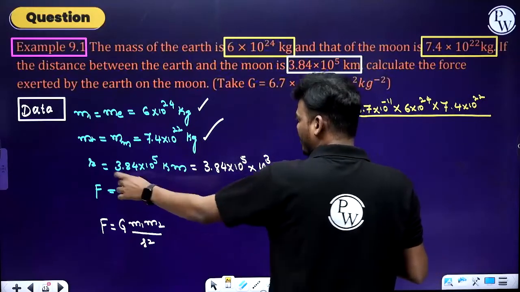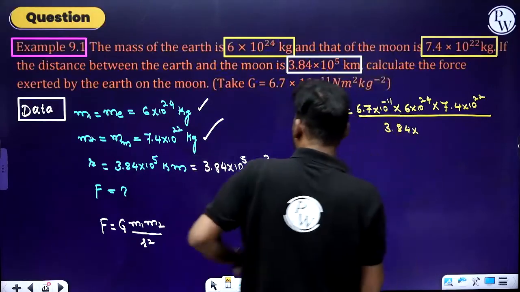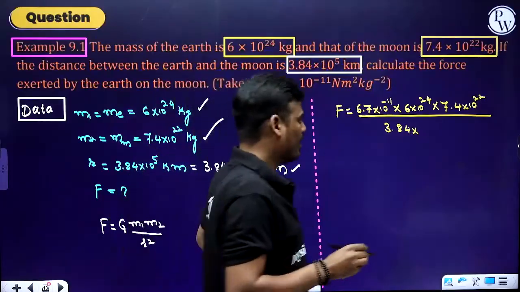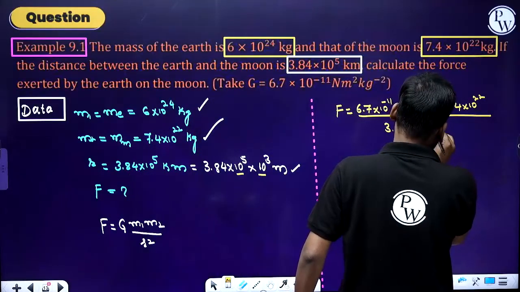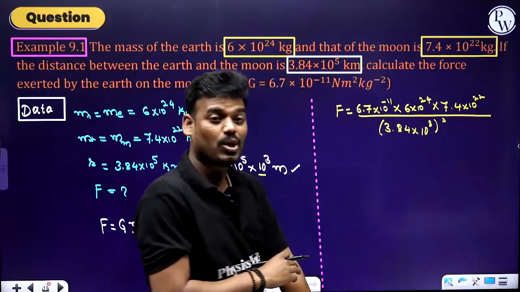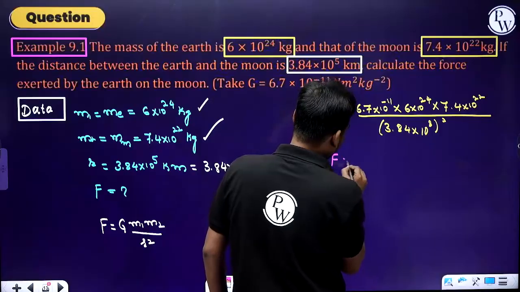Where is that r? That is the distance, 3.84 into 10 power 5 into 10 power 3, it is 10 power 8. Bases are same, so powers can be added or subtracted based on their signs. Now, simplification.